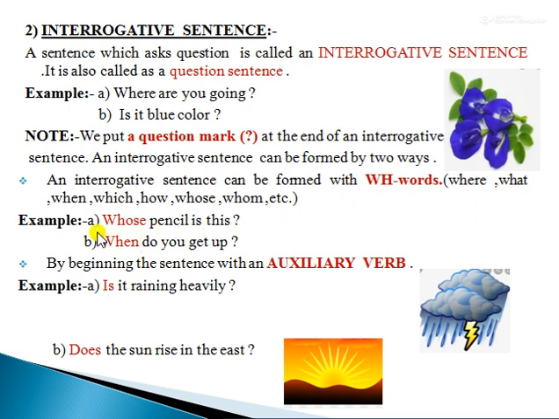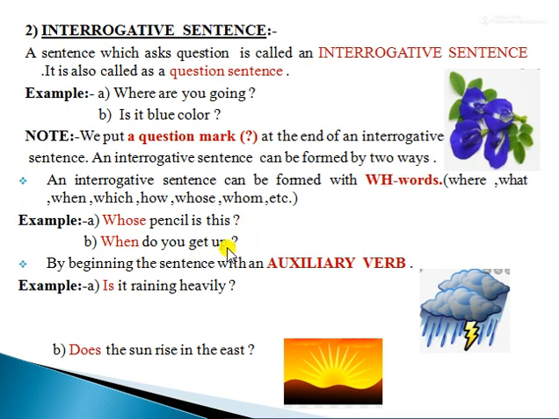Examples. Number A. Whose pencil is this? Number B. When do you get up? In these two examples, you can see the words like whose, when. They are known as interrogative words, and they also are known as WH words, and the sentences end